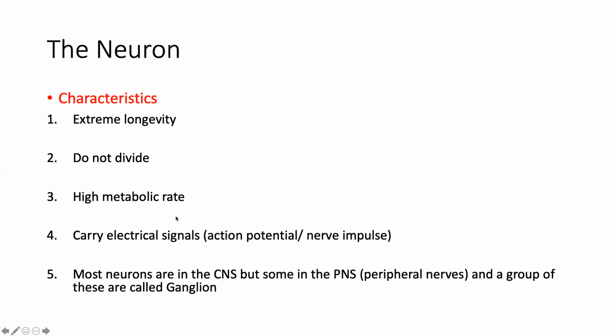The neurons have a high metabolic rate. They need lots and lots of oxygen. And therefore, if we see somebody who is in shock, we give lots of oxygen. It is a reason to support the neuronal cells. Neurons will carry electrical signals as action potentials or nerve impulses. As we know, most of the neurons are in the central nervous system. If they are in the peripheral nervous system, they will stay in a group, and that group of neurons is called ganglia.